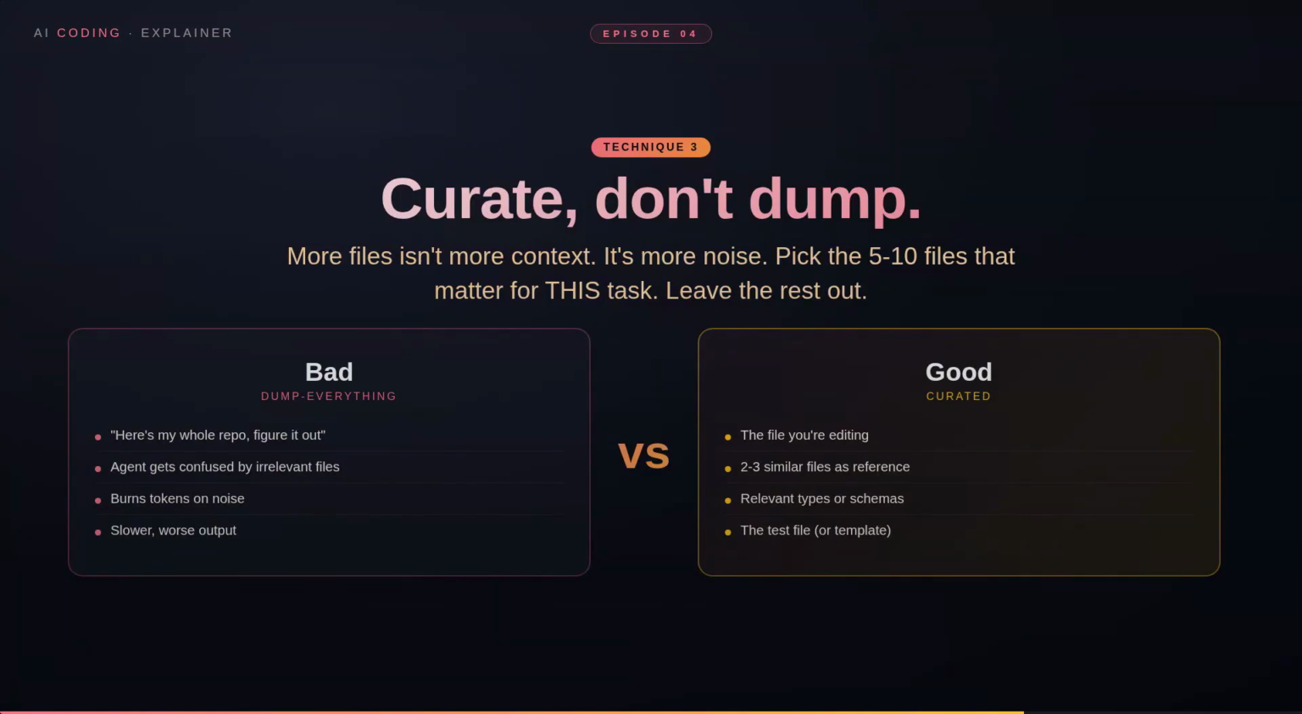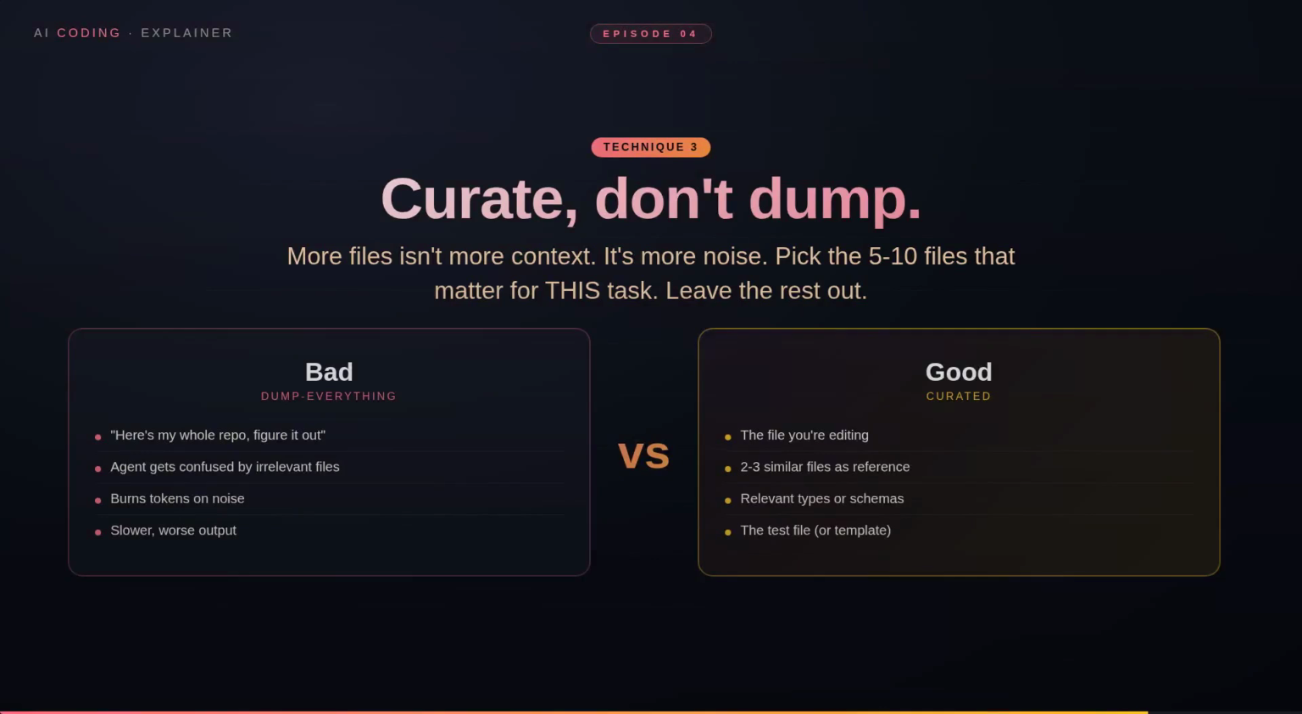Worse output. Good approach, pick the 5 to 10 files that genuinely matter for this specific task. The file being edited. 2 or 3 similar files as reference. The relevant types or schemas. The test file or test template. Leave everything else out. Resist the urge to add more. Smaller, more relevant context produces better, faster, cheaper output. Every time.